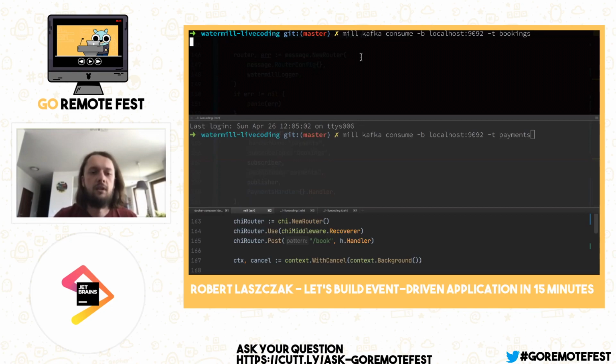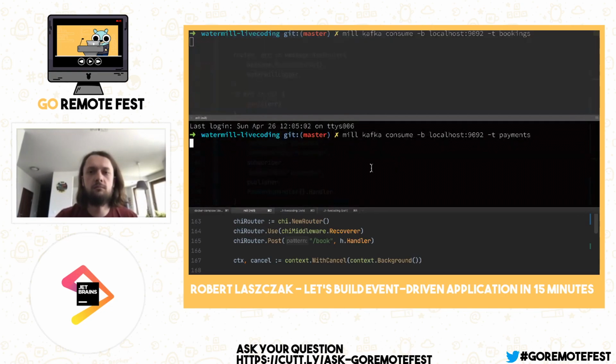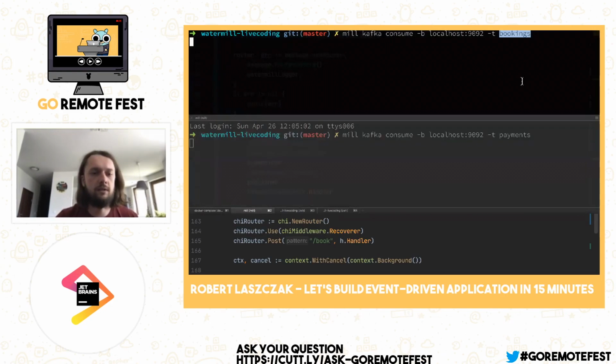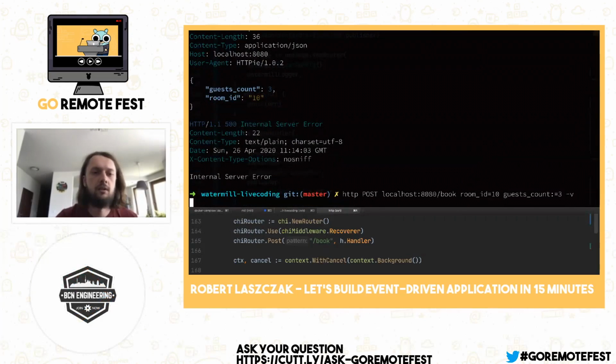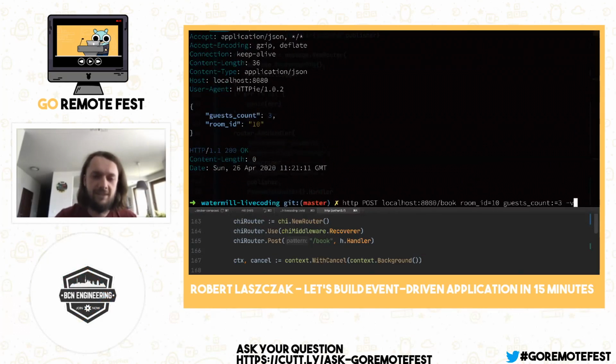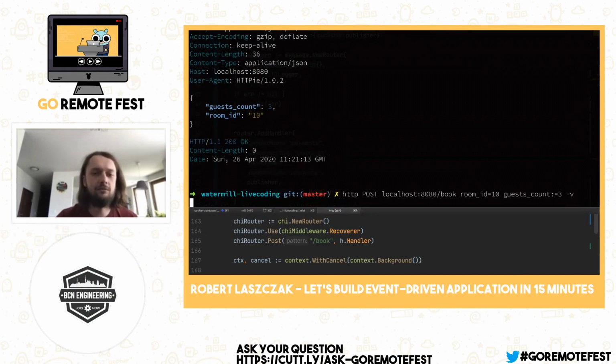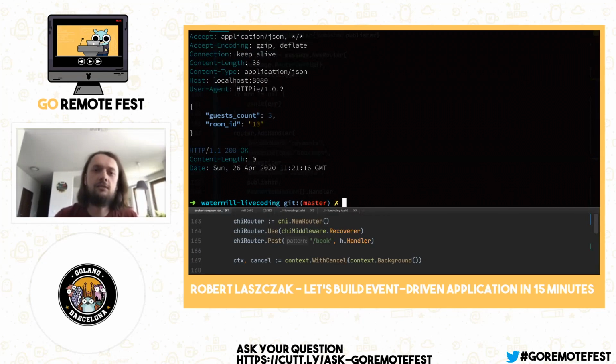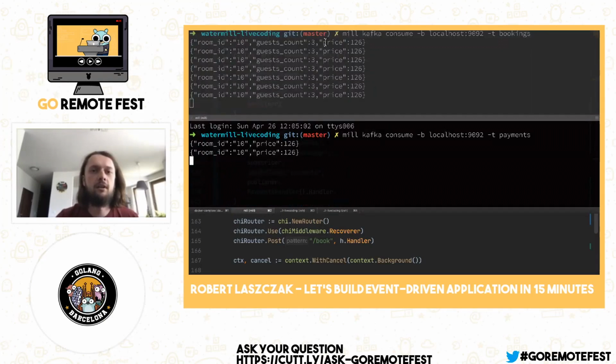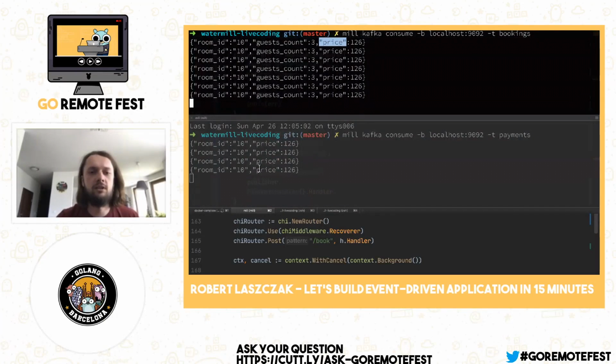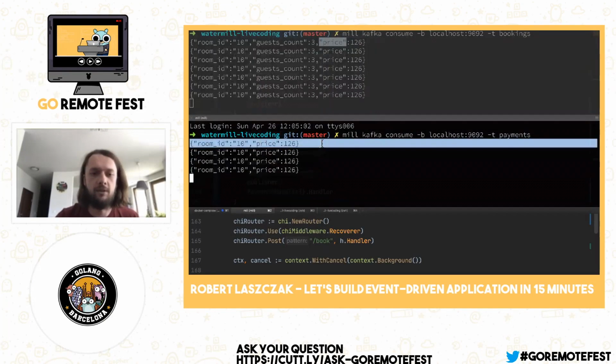So it's pretty nice. We are just consuming the bookings and payments topics from Kafka. And let's call our API now. As you can see, it's working pretty fast. And it's working, yeah. So I think it's great. And as you can see, we're also receiving some events here. So you can see that we are taking payments and everyone is happy.